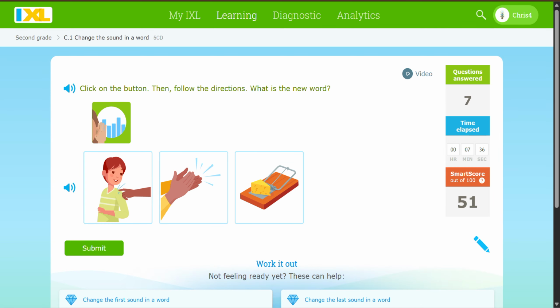What? Say the word. Trip. Trip. Do you hear the I in the middle? Yes, I do. Now say trip, but Okay. change the I to a.